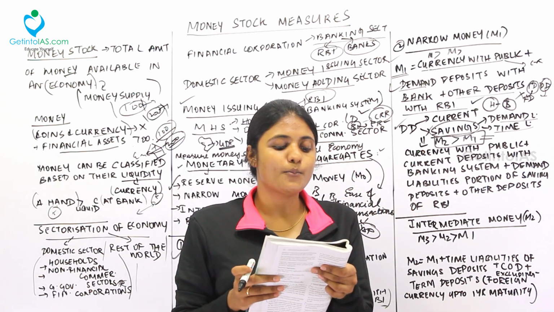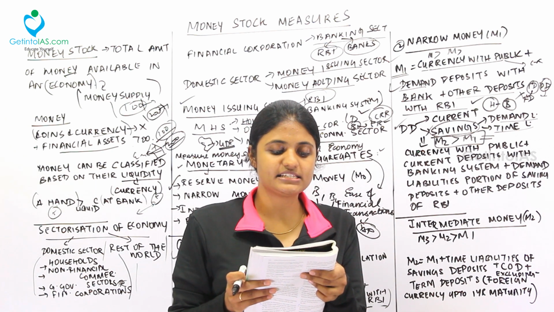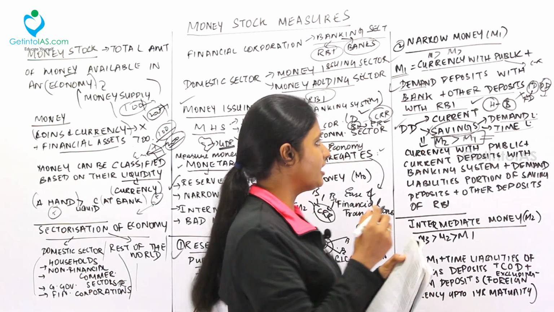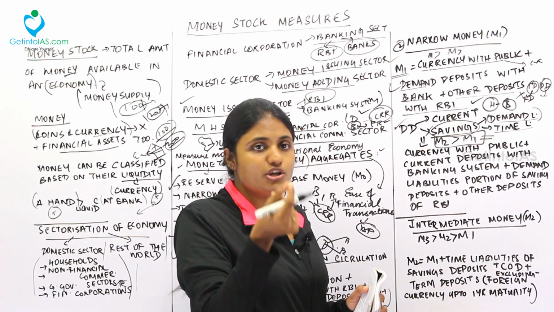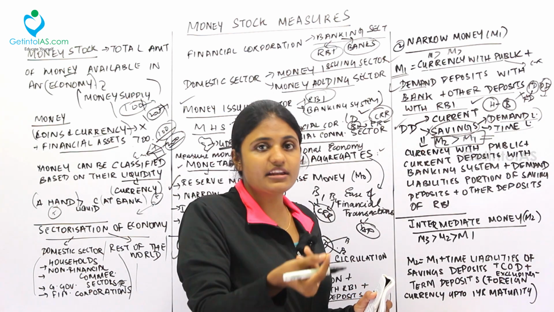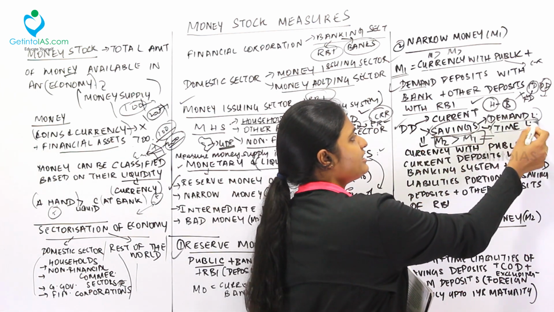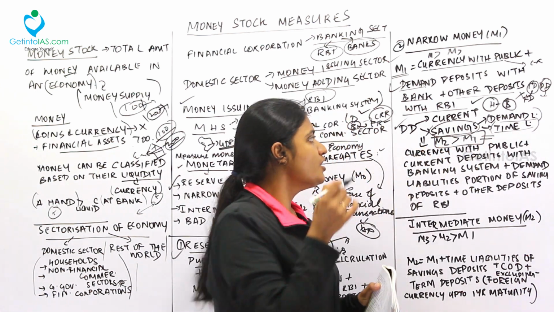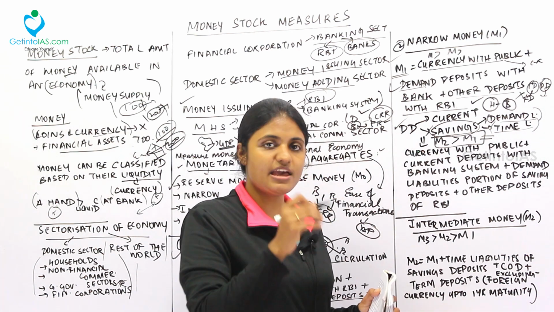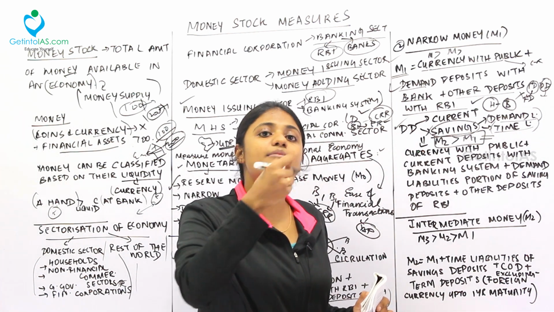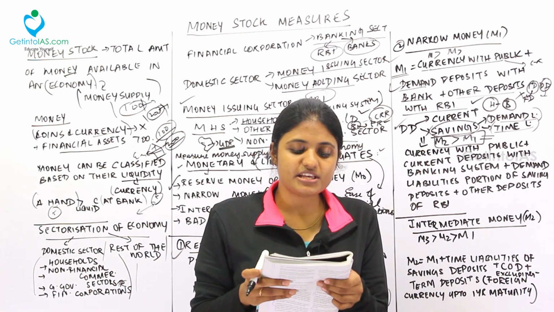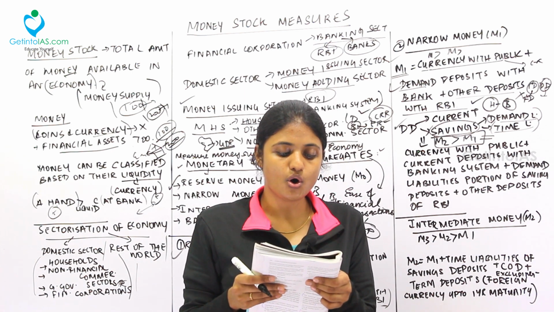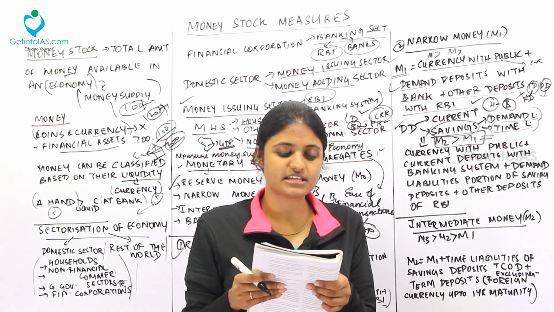Under this, most part of the saving deposits is demand liabilities only. Normally, if you are saving in any bank, your time deposits won't be more. Your demand deposits only will be more. Same way, the bank has to give demand liabilities more. But a few saving deposits can be withdrawn only on some performance or some happenings.